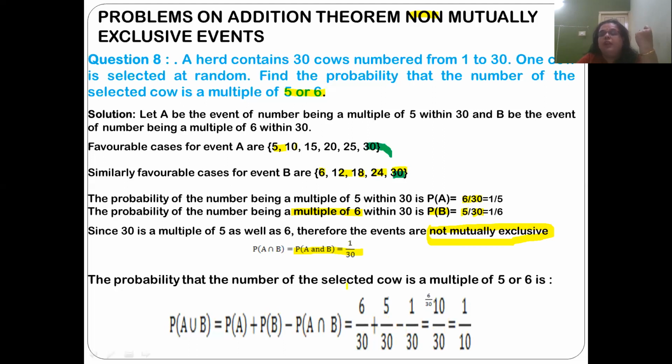Understood? So when it is mutually exclusive, it is just till this much. When it is not mutually exclusive, we have to subtract the common points. That is why it is minus P of A intersection B. So here we come to the end of the addition theorem for both mutually exclusive and non-mutually exclusive events.